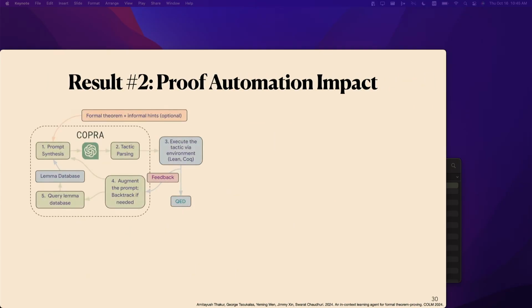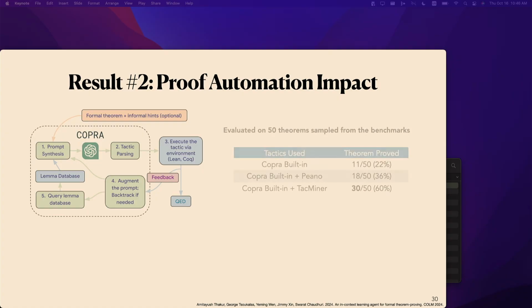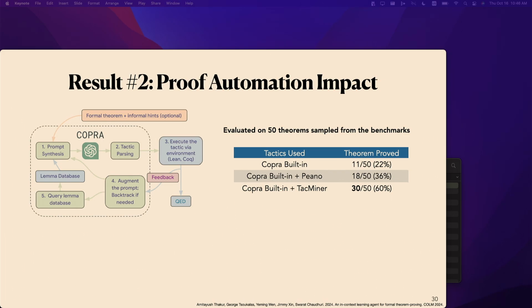OK, and our second experiment is on proof automation. So we want to see how our tactics help improve the proof automation results. For the proof automation tool, we chose Copra, which is one of the state-of-the-art automation tools. It's LLM assisted with compiler feedback. In this experiment, we compare the proof automation results between the out-of-the-box Copra and Copra with Peano and TacMineR extracted tactics. What that means is we give Copra the information about the custom tactics it can use and how to use them.